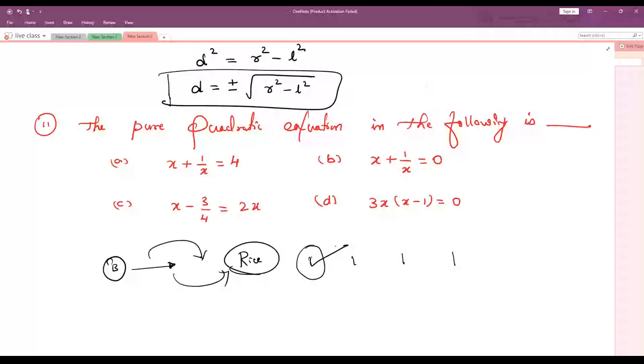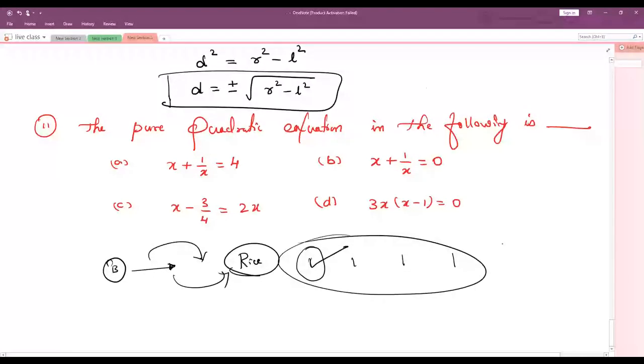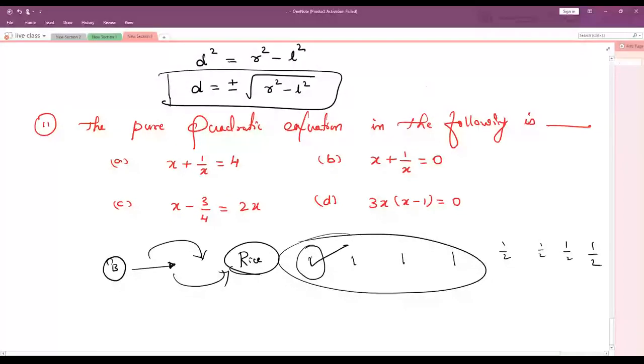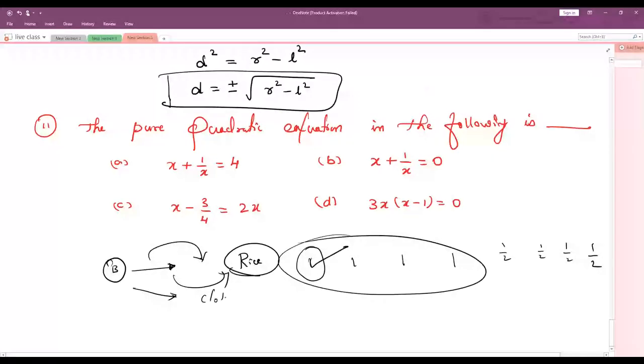Understood? And at last what he will do, the shopkeeper will tell him, sir, from all these four samples at least take half a kg of rice and go home. Sir, first go and use it, then trust me. First use it, take all types of rice, go and use them first, then trust me.